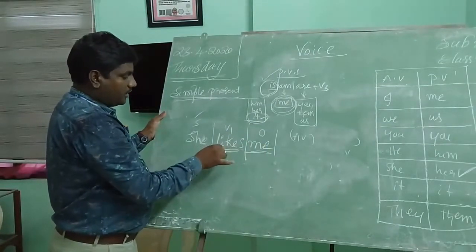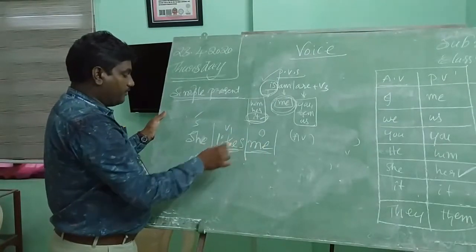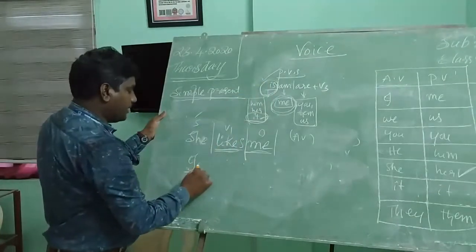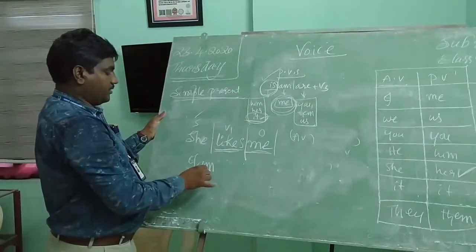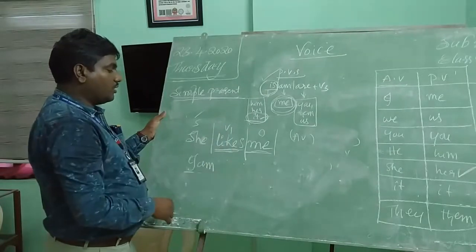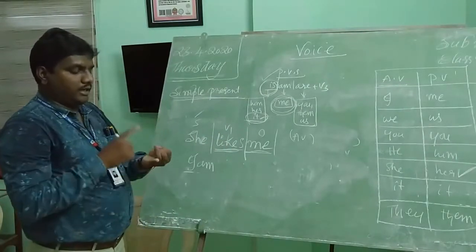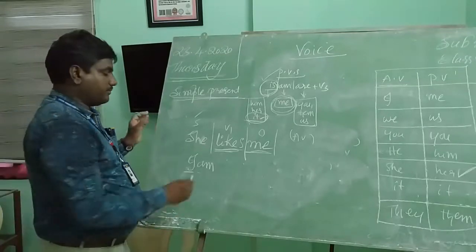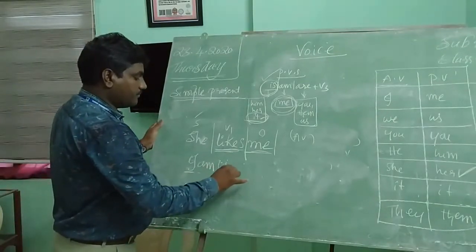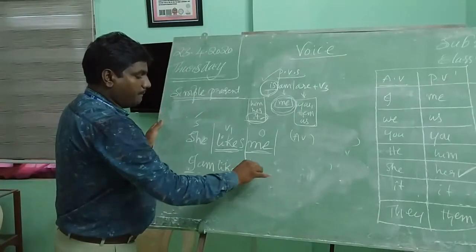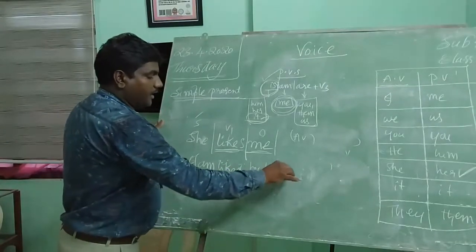According to the tense, here V1, so we write "am." I am. What is the third rule? Like. What is the V3 form? Liked. So: I am liked by her.